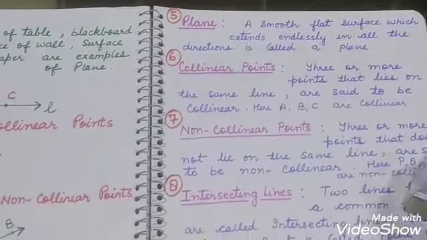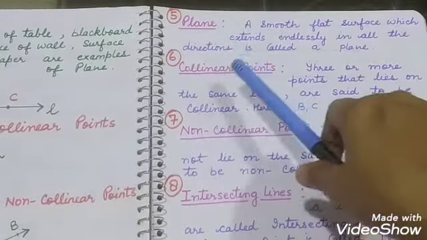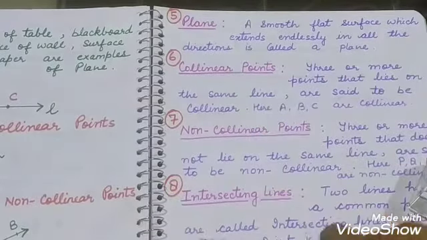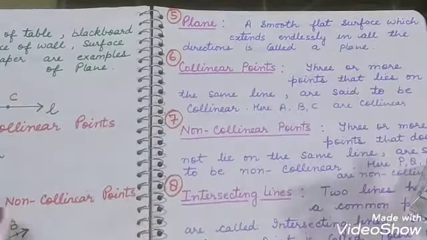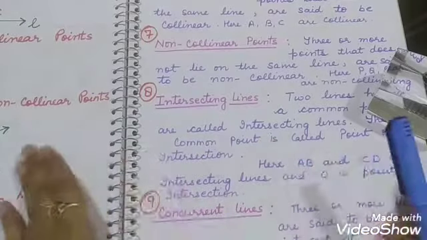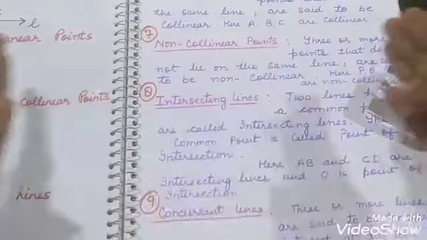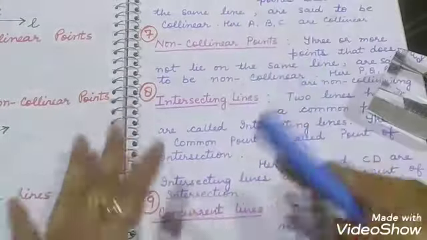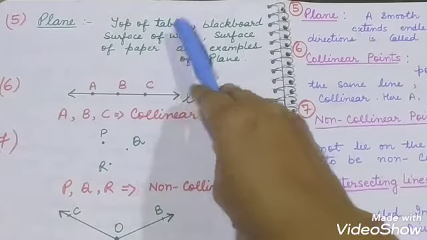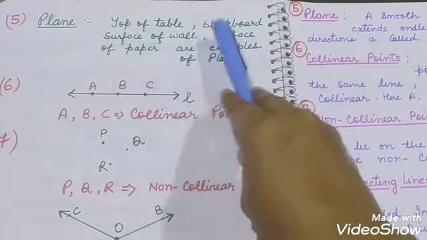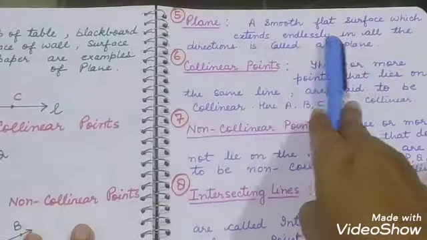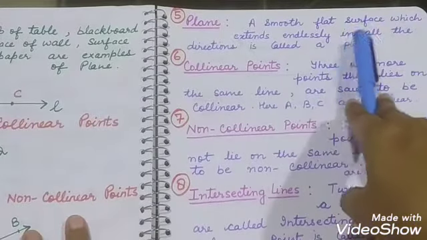Next we will discuss plane. A smooth flat surface which extends endlessly in all the directions is called a plane. A flat surface which extends in all the directions. For example, this page. This is flat and it extends in all the directions, means left side, right side, up side, down side. So examples of plane are top of table, blackboard, surface of wall, surface of paper. So the definition of plane will be a smooth flat surface which extends endlessly in all the directions is called a plane.